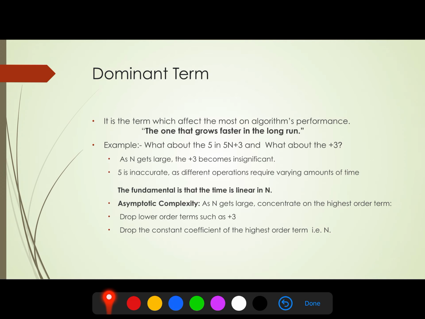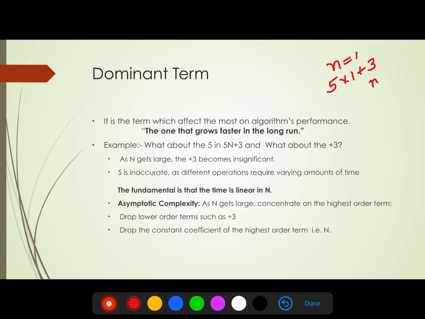Now, to calculate the complexity, there are certain terms which we should discuss first. The first term is the dominant term, that is the one that grows faster in the long run. Suppose here is an example, 5n plus 3. If n equals 1, what will be the result? 5 into 1 plus 3.